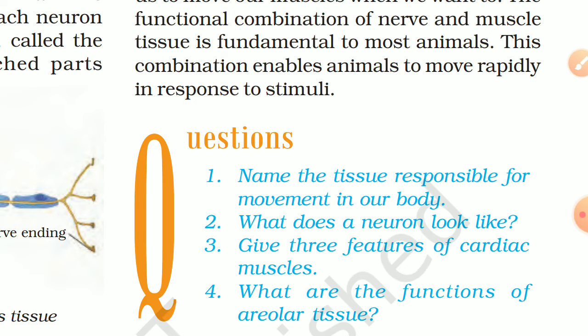First is epithelial tissue: squamous epithelium, columnar epithelium, ciliated, cuboidal epithelium, and glandular epithelium. Then connective tissue: areolar connective tissue, adipose connective tissue, cartilage, bone, ligament, tendon, and blood. Then muscular tissue, in which there are voluntary and involuntary, smooth muscles, voluntary muscles and involuntary muscles. Then cardiac muscles, and fourth is nervous tissue.